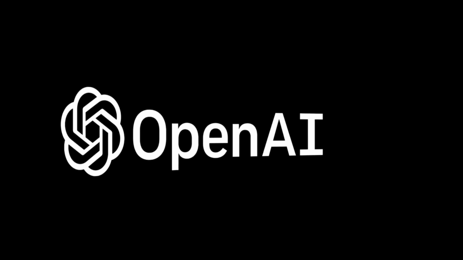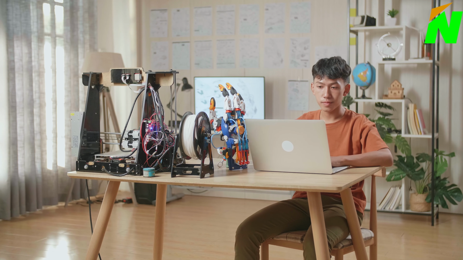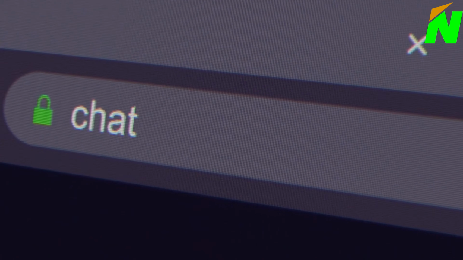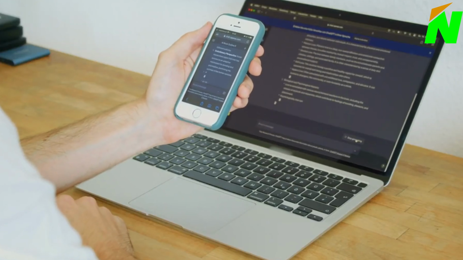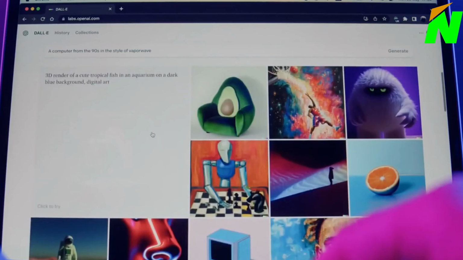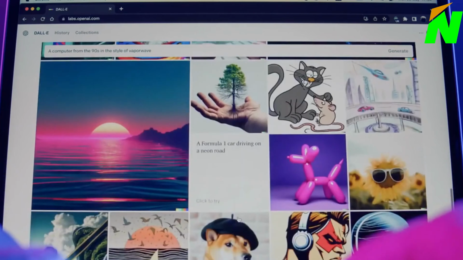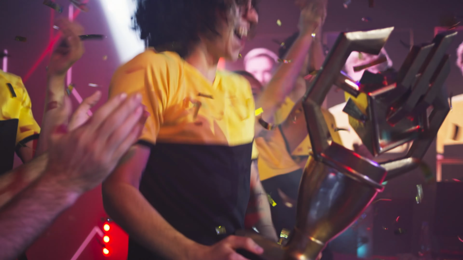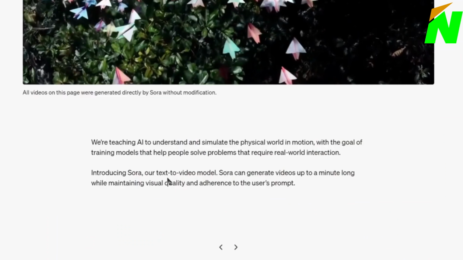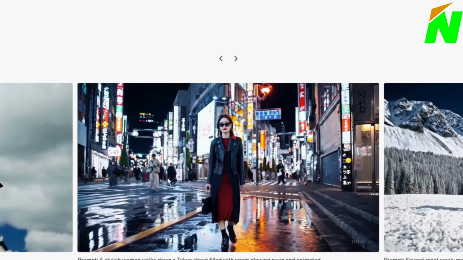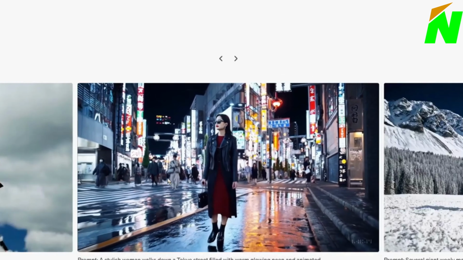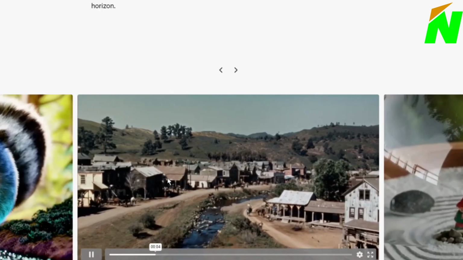OpenAI has brought a huge revolution in the AI industry. First, they introduced ChatGPT, which is the most popular chatbot at this moment. The popular image generator model, DALL-E, is also a product of OpenAI. A few months ago, they announced another big update about the video generation model, Sora AI. As per the report, Sora will surpass all the video generator models.